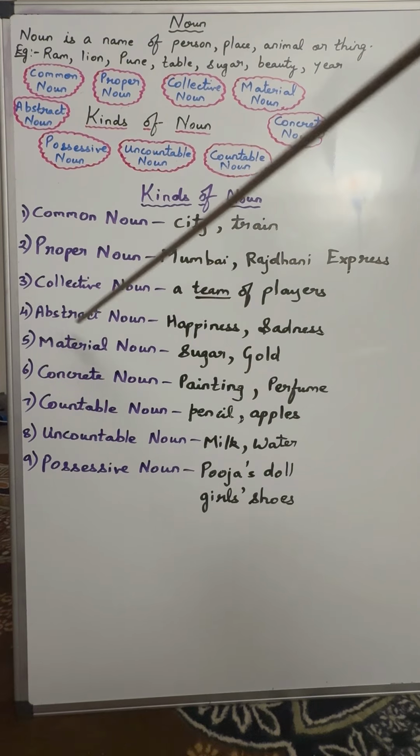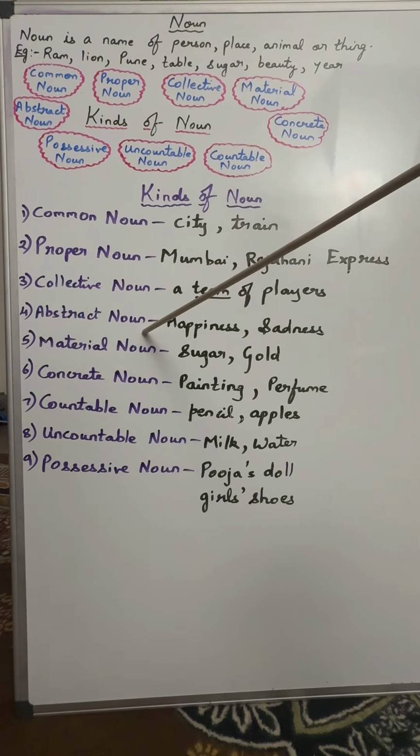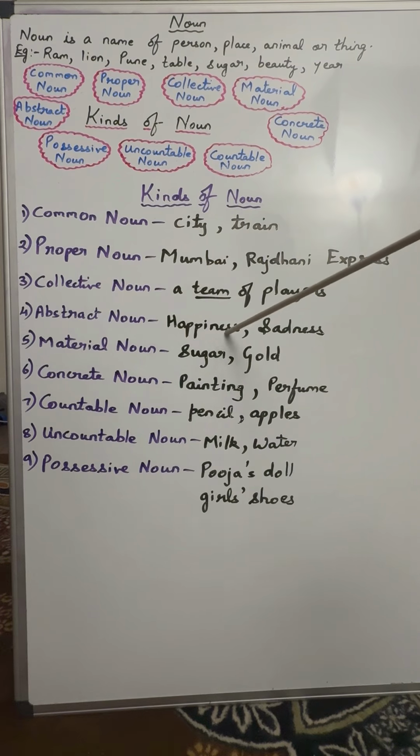The next one is abstract noun. Abstract noun refers to the ideas, experiences, or feelings which can only be felt. We cannot see it, we cannot touch it. Example, happiness, sadness. We can only feel the happiness. We can only feel sadness. We cannot see, we cannot touch. That's why happiness and sadness are examples of abstract noun.